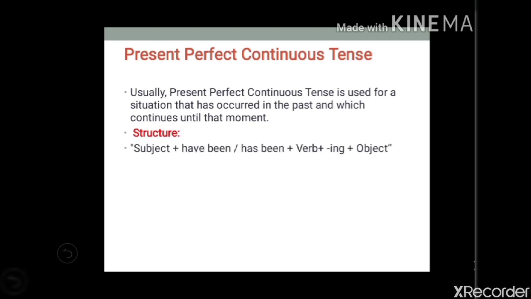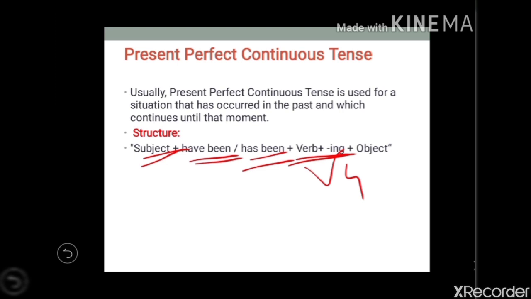Structure: subject, then have been or has been, then V4, and then object. Verb plus ing means V4, and then object.